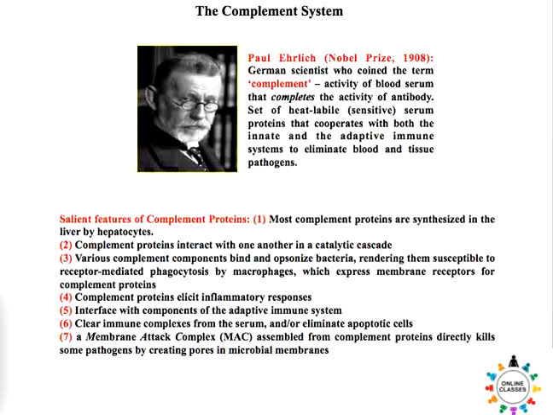Number four, the complement proteins elicit inflammatory responses. So they have the capacity to induce inflammation, right? Number five, it acts at the interface with the components of the adaptive immune system, so that makes a bridge between innate and adaptive immune system. Number six, it clears immune complexes formed by antigen antibody molecules in the serum and eliminates apoptotic cells.